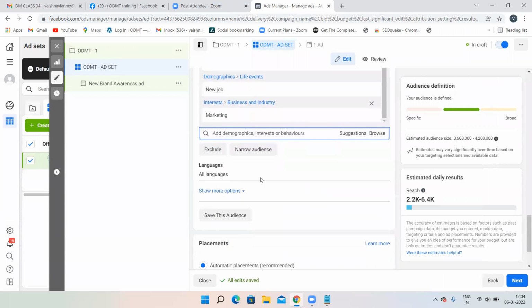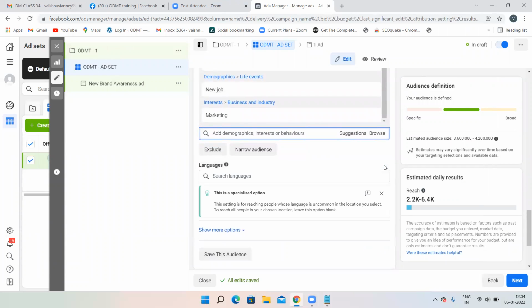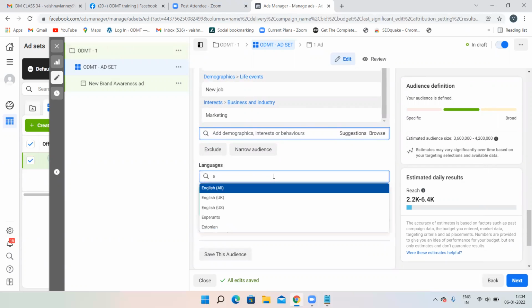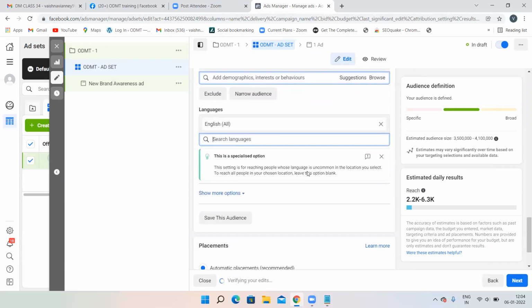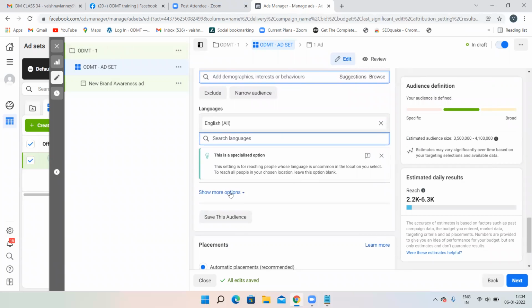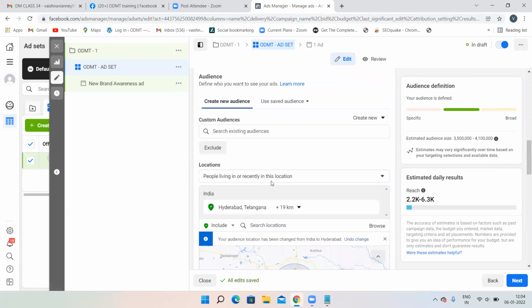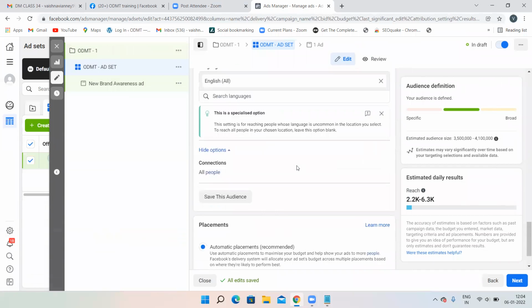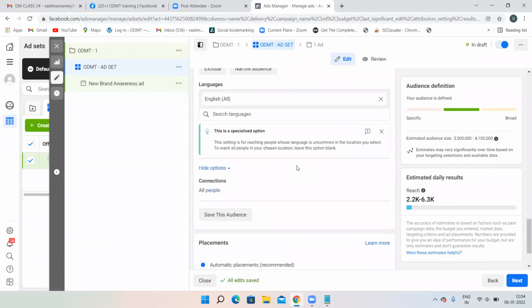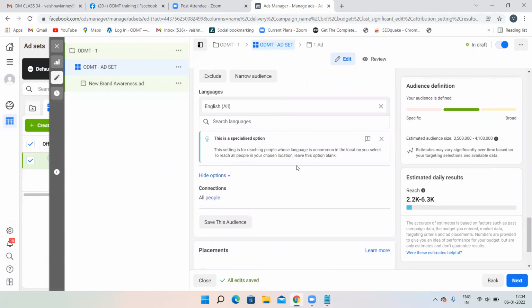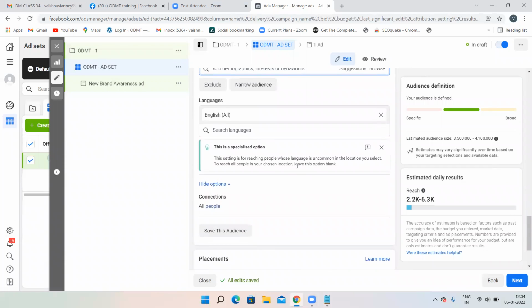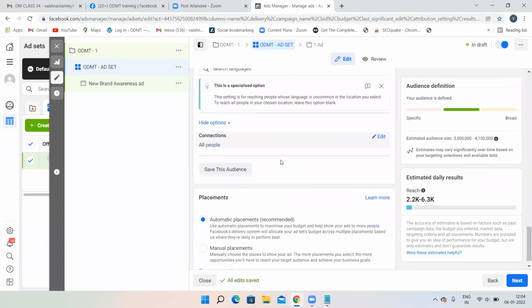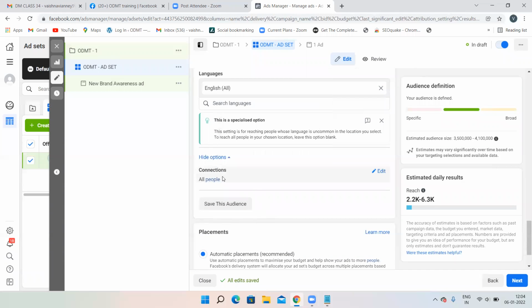Now all languages, click on edit and you can select the particular language. Which language you want to target, you can just select the particular language. Okay, I have selected a particular language also. Let's see what's there in show more options. Okay, nothing is there.